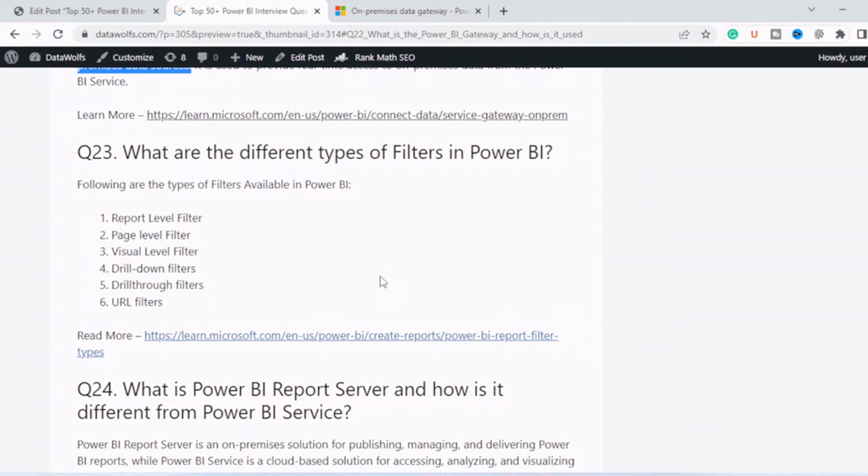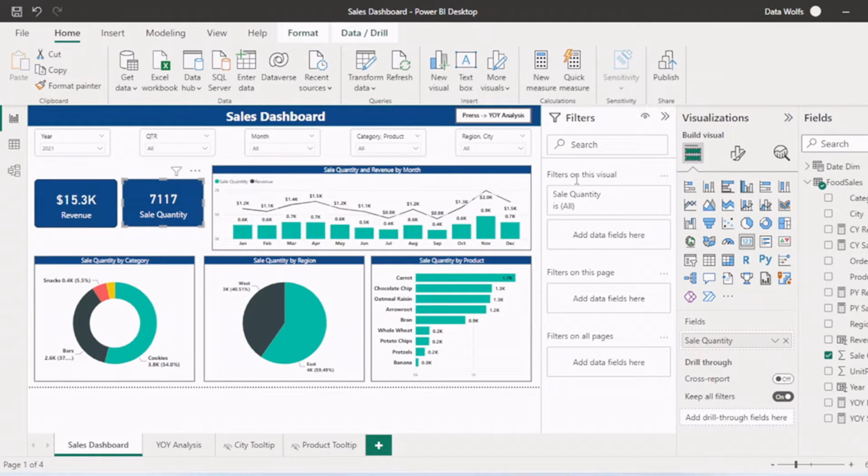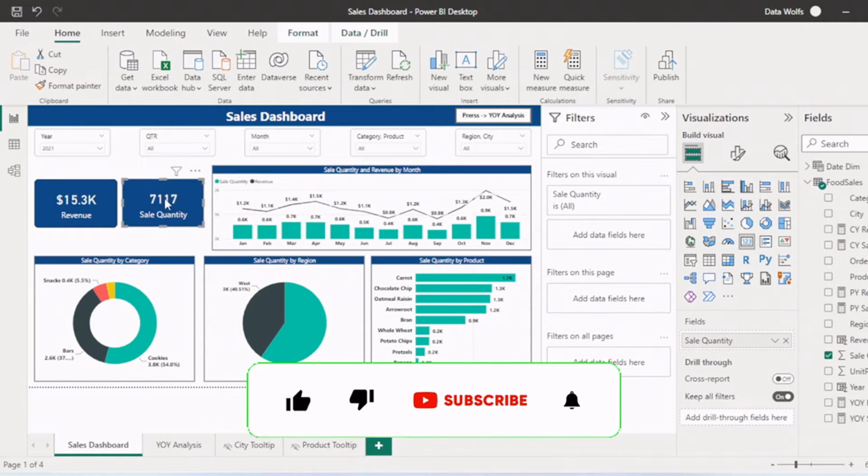Now next question is, what are the different types of filters in Power BI? So there are many types of filters in Power BI, like report level filter, page level filter, visual level filter, then drill through filter, drill down filter, and URL filter. So if you go to Power BI Desktop, we have a filter tab here. You can see that there are different types of filters: filter on this visual, filter on this page, and filter on all pages. So if we select a particular visual, then we can add a filter on this particular visual.